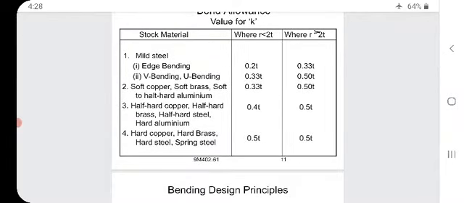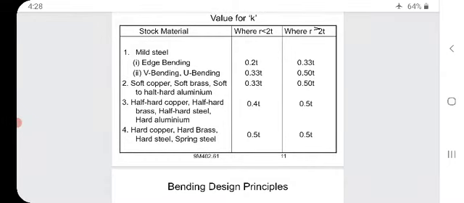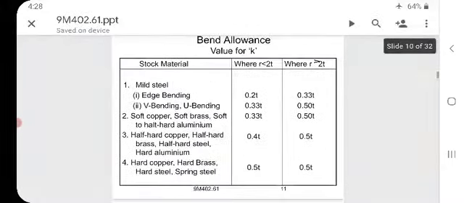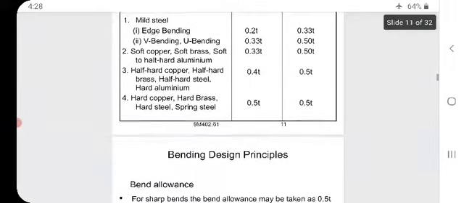Second, soft copper, soft brass, soft to hard aluminium, 0.33 to 0.50T. Half hard copper, half hard brass, half hard steel, hard aluminum is 0.40 and 0.5T. Hard copper, hard brass, hard steel, spring steel is 0.5T and 0.5T. So, these are the values for K.